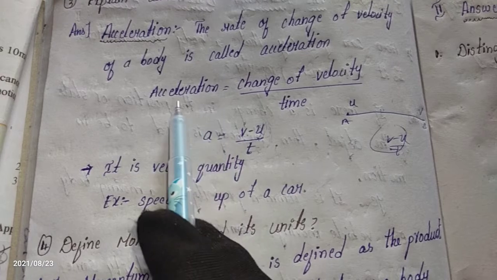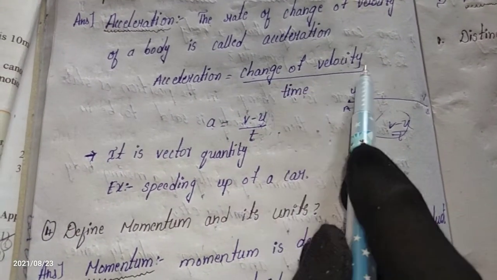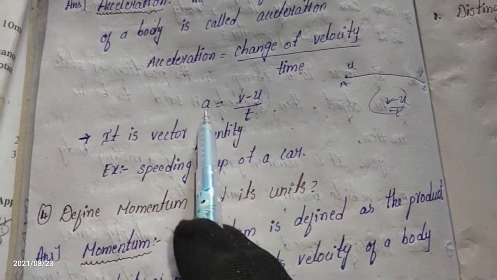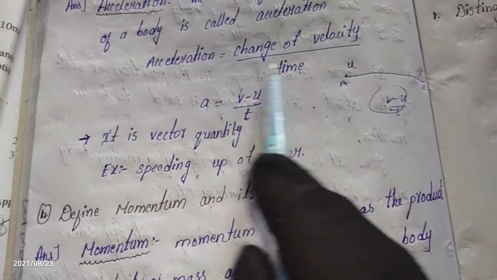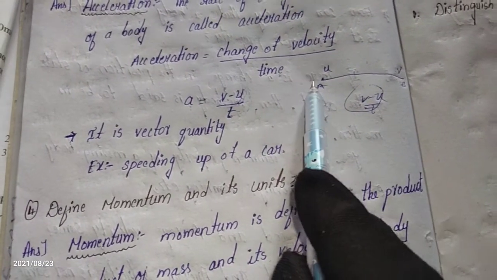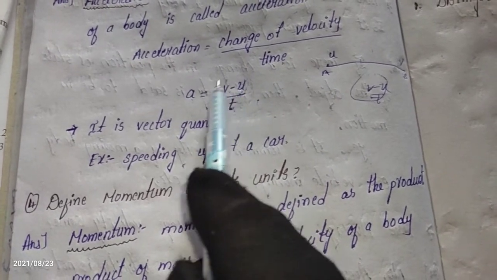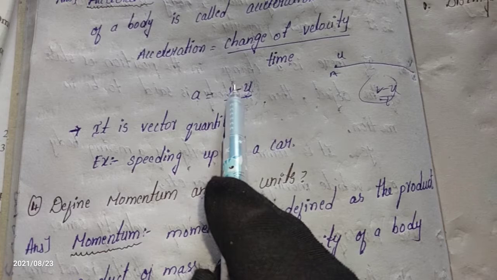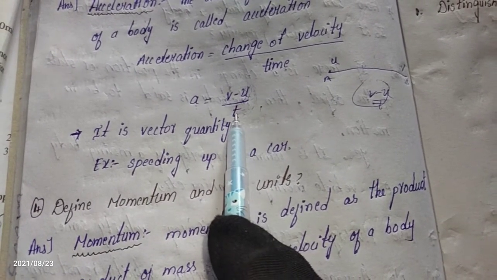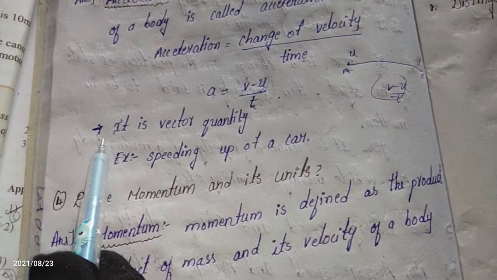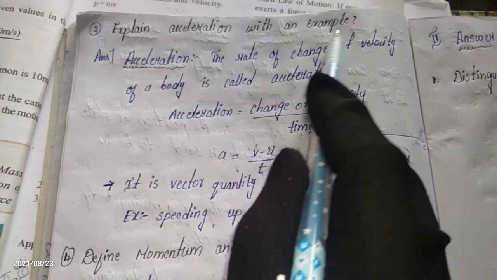This is your formula. Acceleration is equal to change of velocity by time. A denotes acceleration, and the change in velocity means final velocity minus initial velocity, by time. When we divide the change of velocity by time, it becomes acceleration. It is a vector quantity. Now let's see an example.